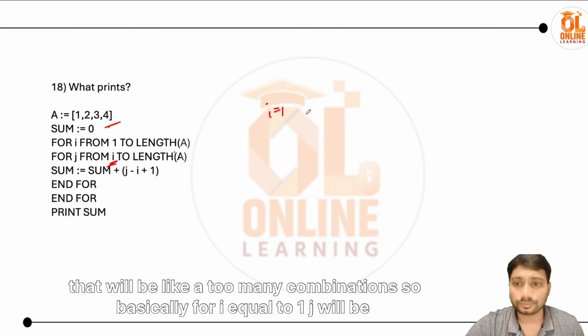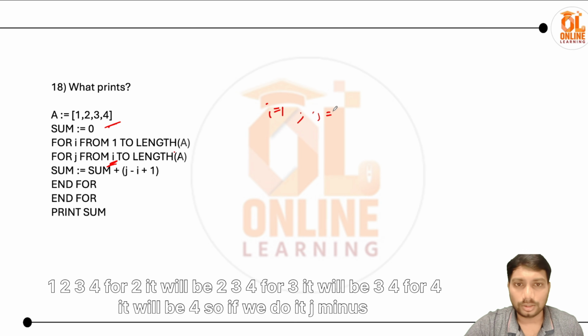So basically for I equal to 1, j will be 1 2 3 4. For 2 it will be 2 3 4. For 3 it will be 3 4. For 4 it will be 4.